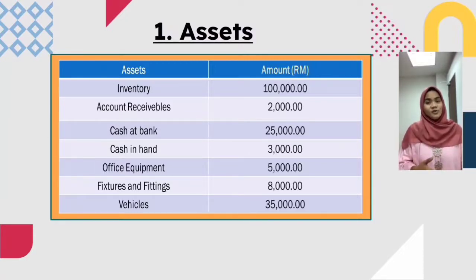As for Sarung Creative current asset, we have inventory, which is 100,000 ringgit. We have account receivable, we have cash at bank, consists of 25,000, and cash in hand consists of 3,000. For non-current asset, we have vehicle, fixtures and fitting, and the last one is office equipment.